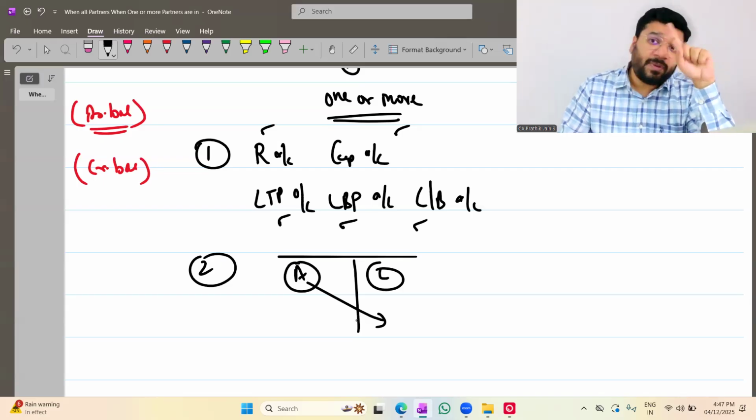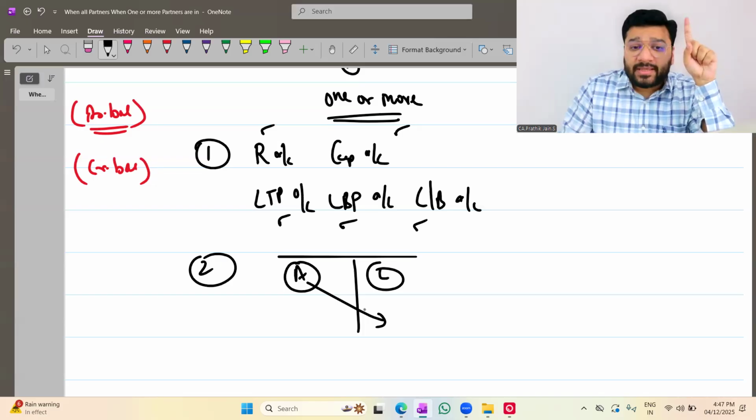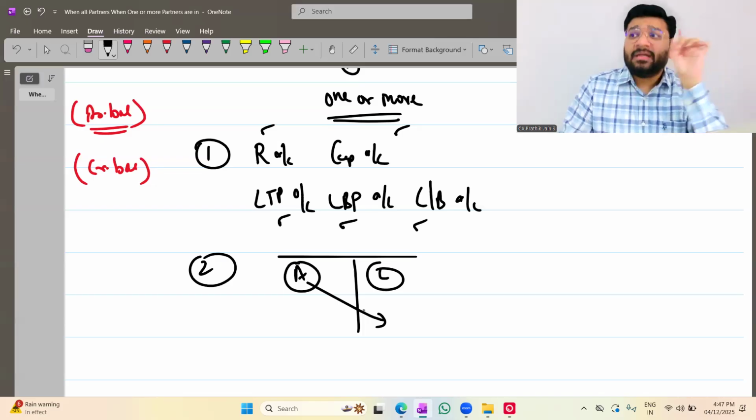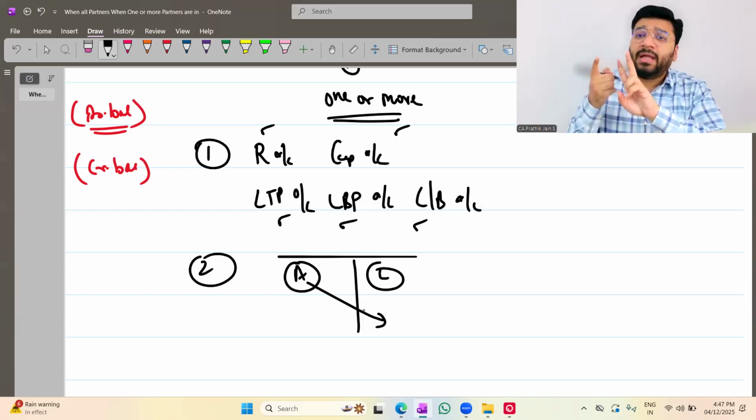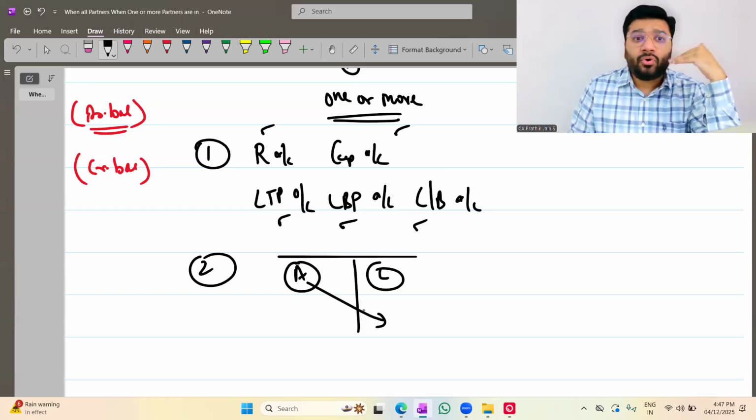Now, in 12th, we had a different assumption. In 12th, we assume that if the question is silent, tangible assets are realized at book value and intangible assets at zero value. But here in foundation, if you go through the entire textbook, nowhere do they mention anything about that. Nor do we have any questions.